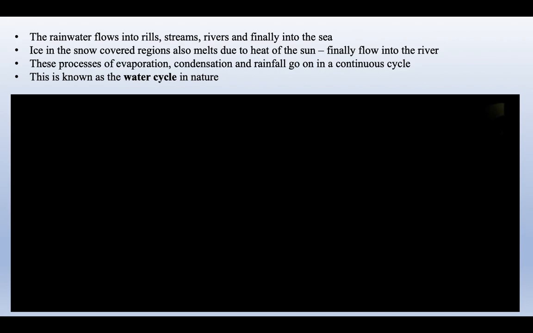This rainwater flows into rills, streams, rivers, and finally into the sea. Ice in the snow covered regions also melts due to the heat of the sun to finally flow into rivers. These processes of evaporation, where water turns into a gas, condensation. What do you mean by condensation, children? The process of water vapor turning into water, from a gas state into a liquid state, and rainfall go on in a continuous cycle. This is known as the water cycle in nature.